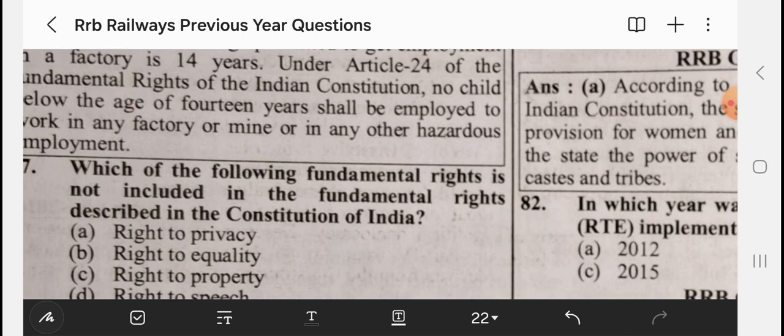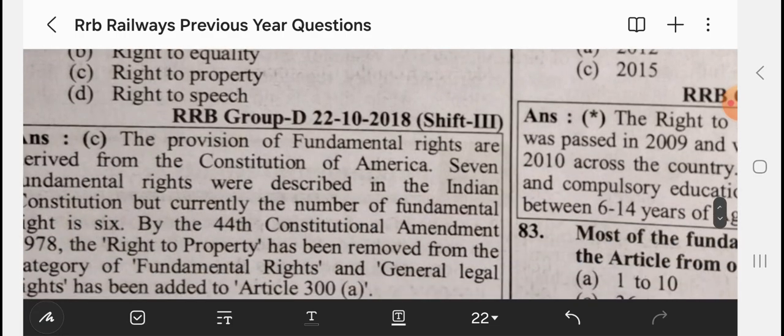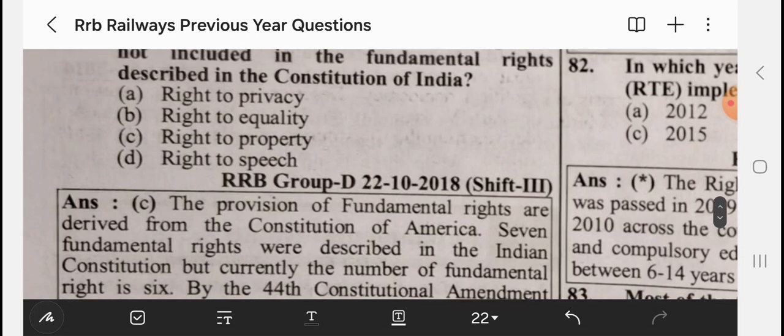Which of the following fundamental rights is not included in the fundamental rights described in the Constitution of India? It's right to privacy. Right to equality, right to property, and right to speech.